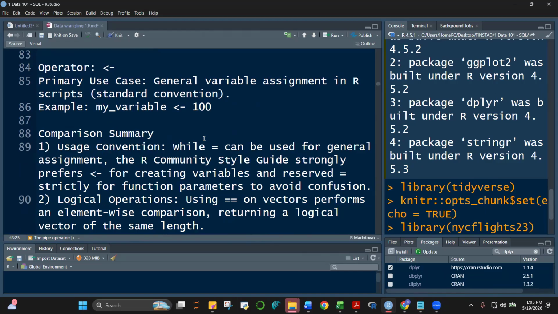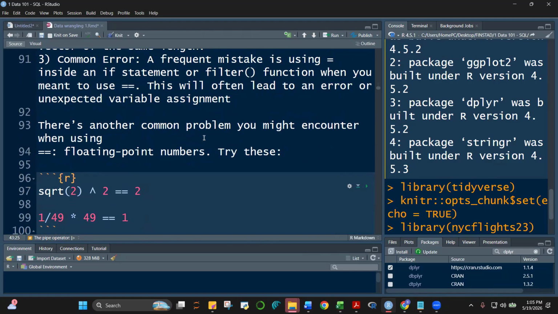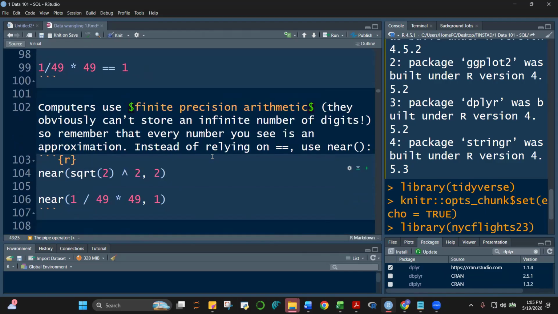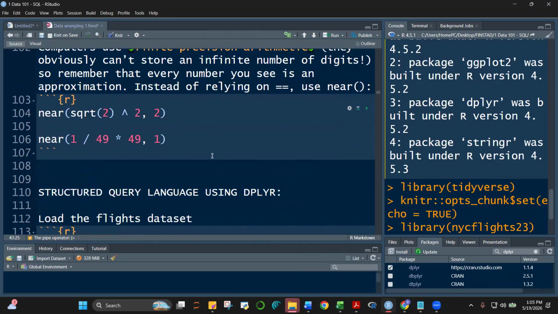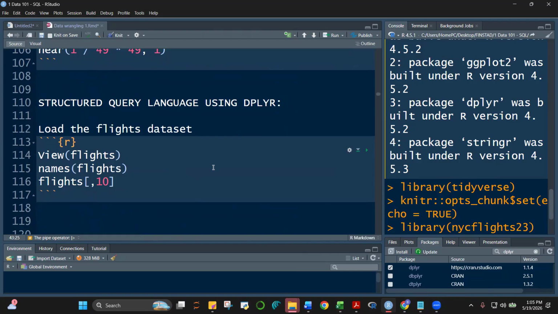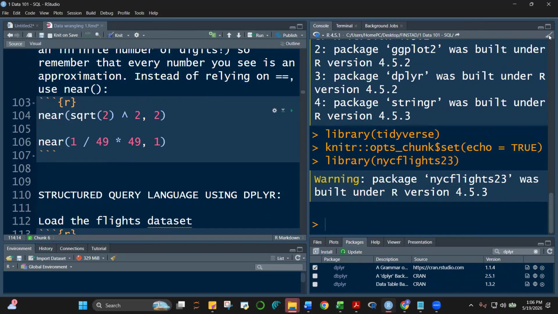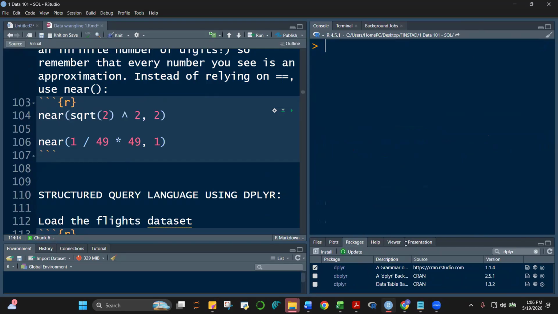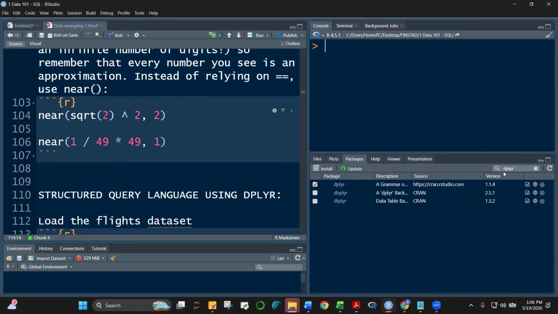All right. So this is what we started to do last time. Let's start with this one. From the nycflights23, that's data for the whole of 2023, we access the flights dataset. The package is nycflights. Let's take a look at that here.